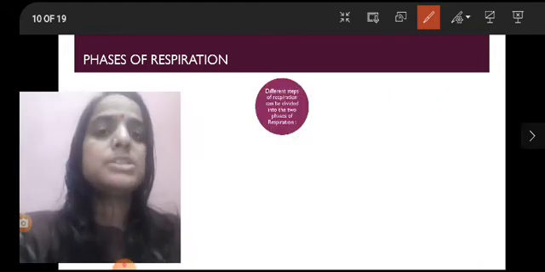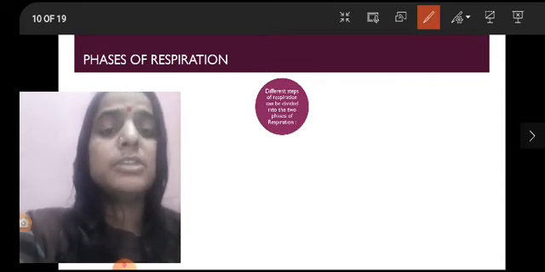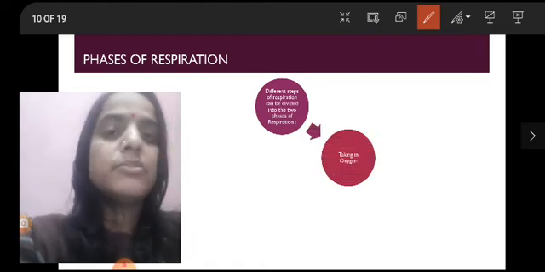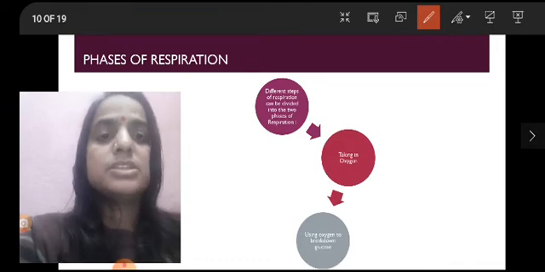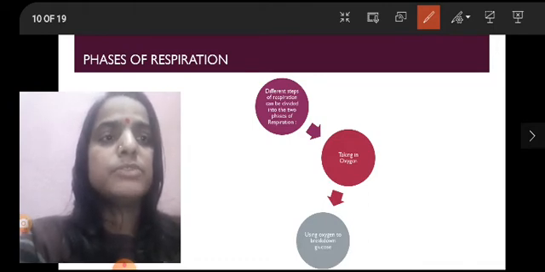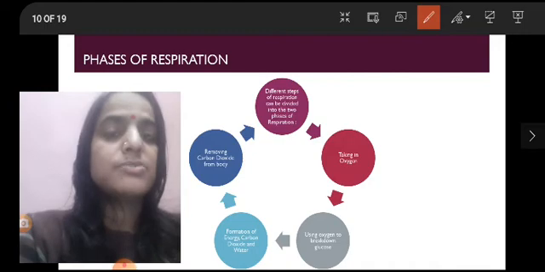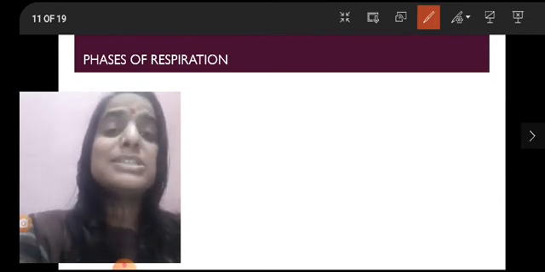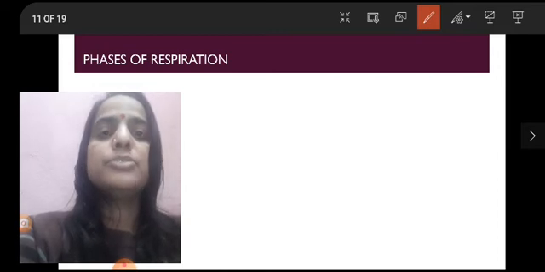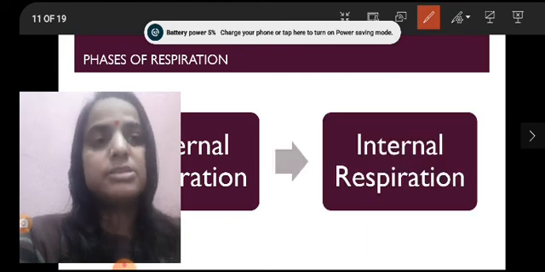So let us now understand the different phases of respiration. To understand the phases, we should know the different steps of respiration. First of all, oxygen should be taken inside our body. This oxygen is then used to break down glucose, during which carbon dioxide and water will be formed. Finally, the carbon dioxide, which is a waste product for our body, will be removed from our body. These steps can be divided into two phases of respiration, which are internal respiration and external respiration.